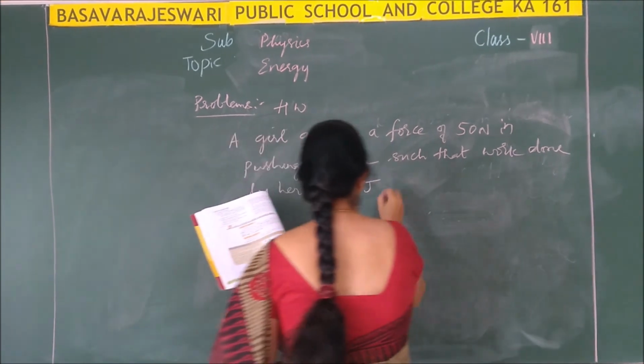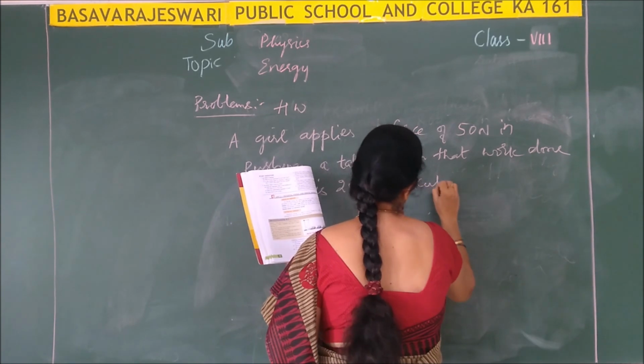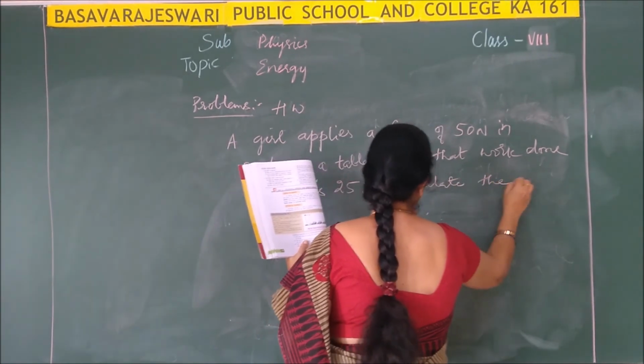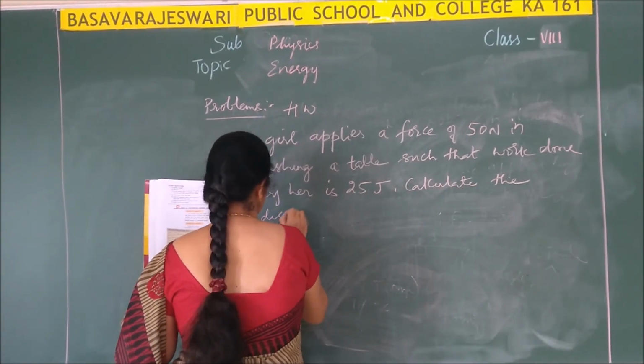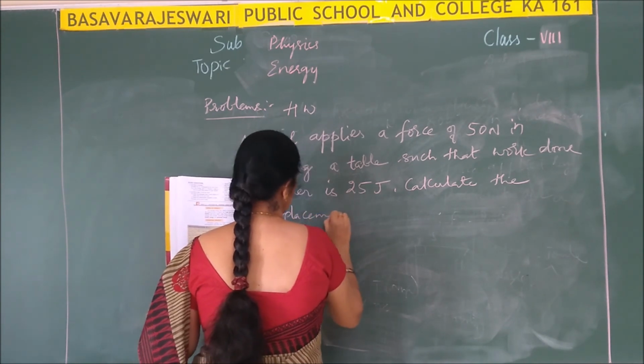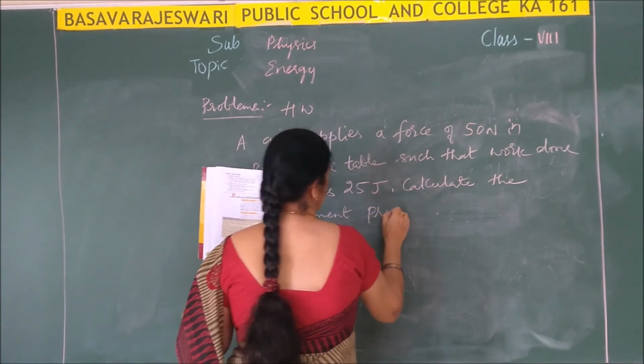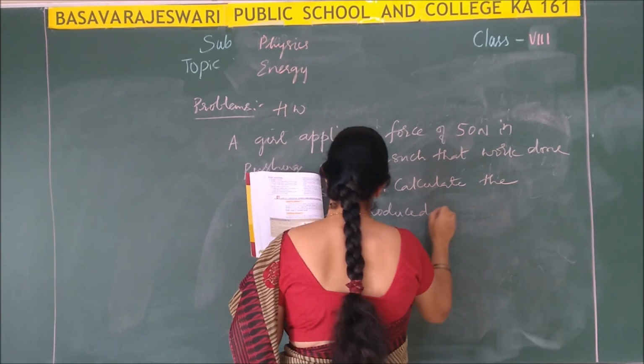Calculate the displacement produced in the table.